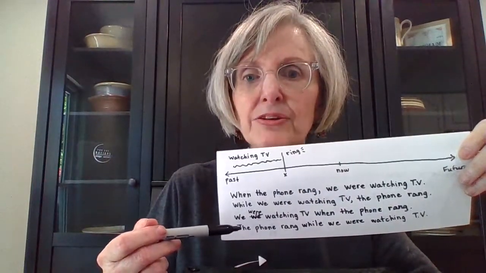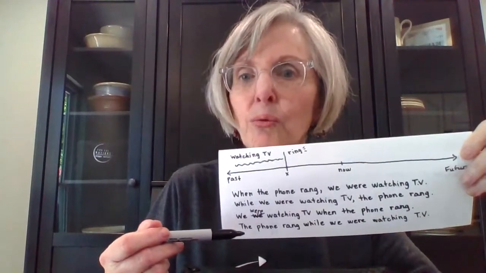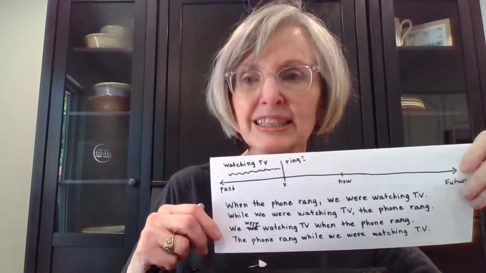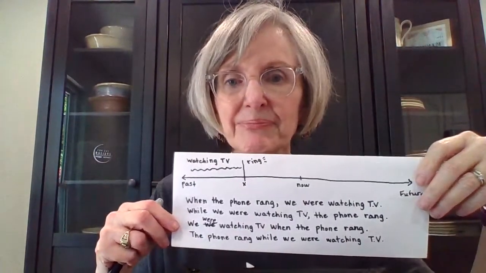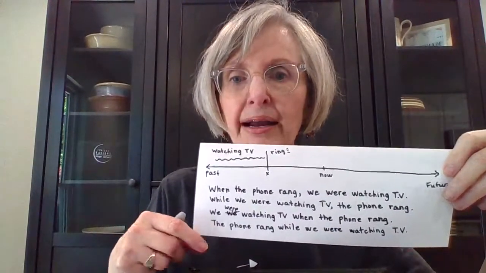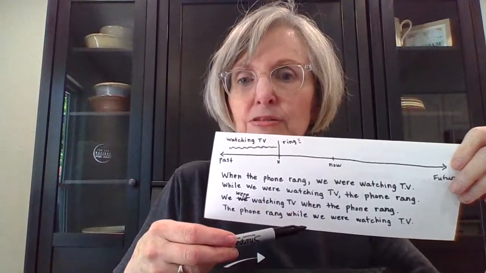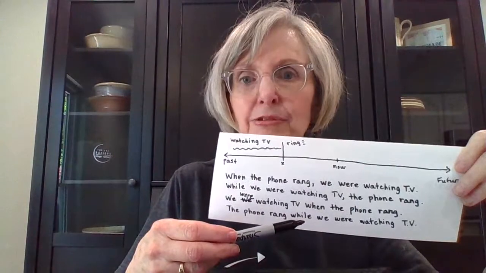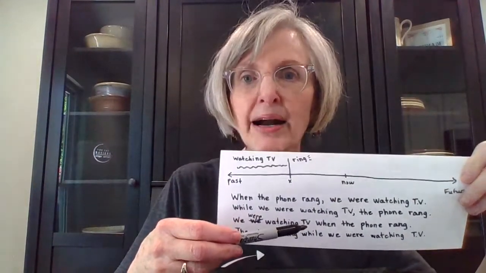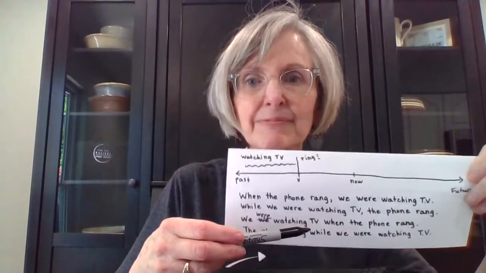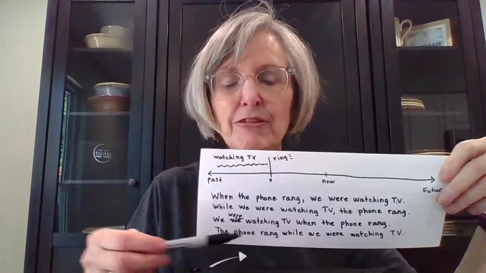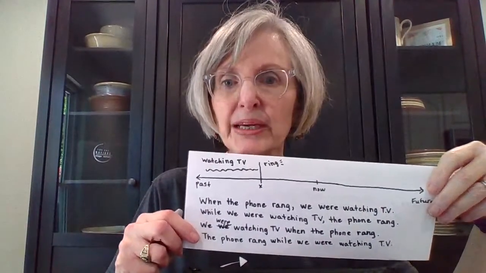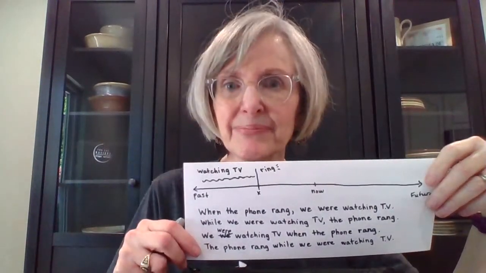And this one down here, the phone rang while we were watching TV. So while goes with the past progressive. While we were watching TV. The phone rang while we were watching TV.